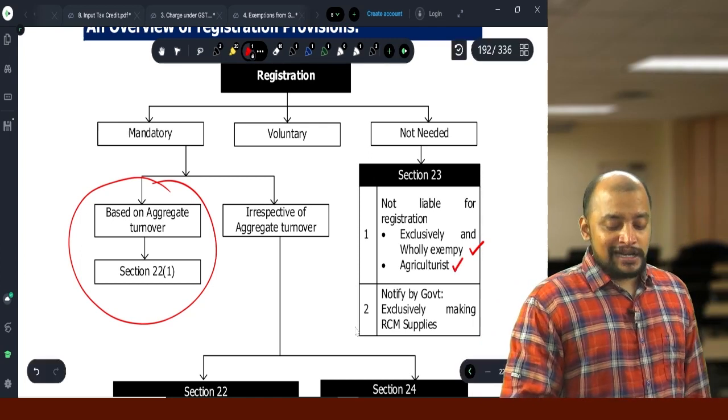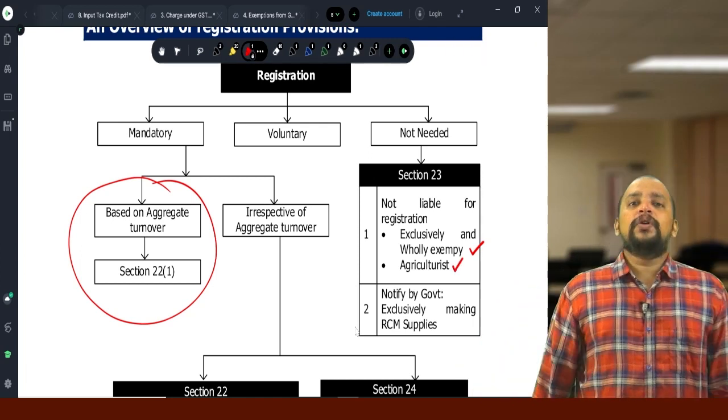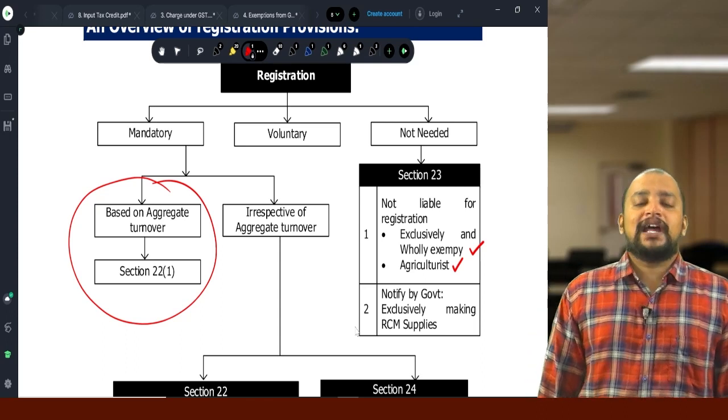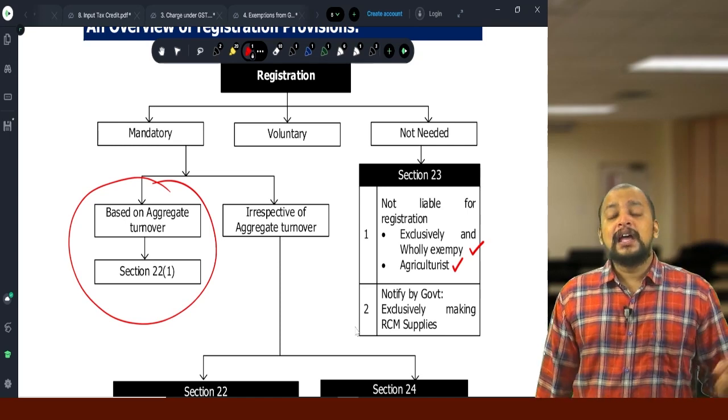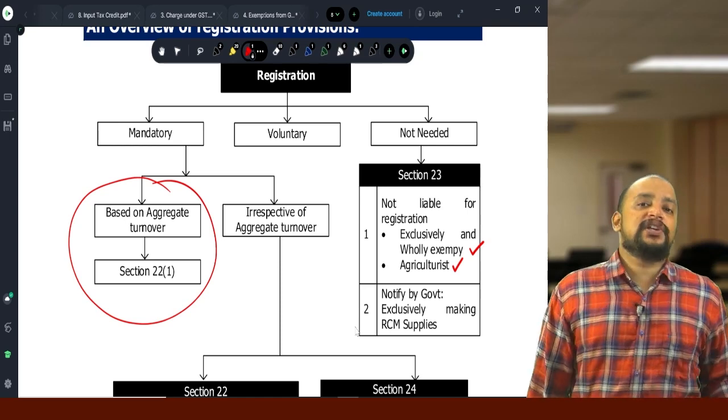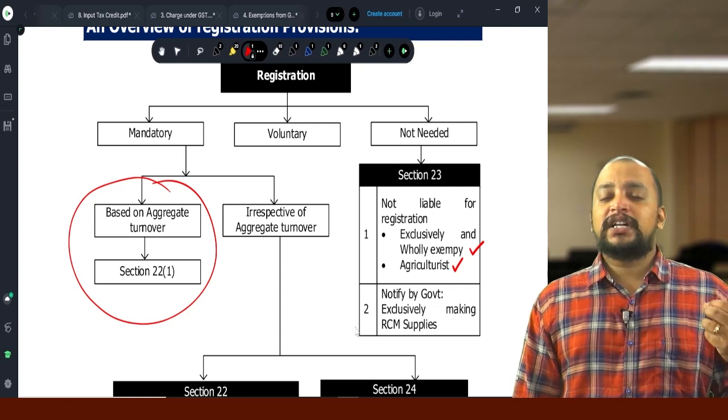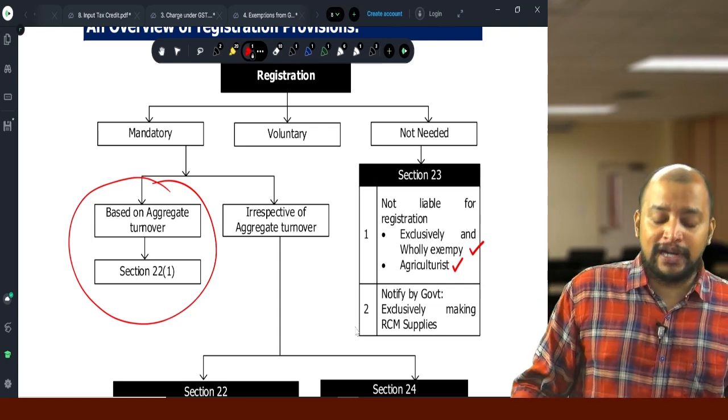Or if they are an agriculturist making only supplies from the cultivation of land, then also they are not required. They should be a cultivator, making supplies only out of cultivation of land, no other supplies. Whatever may be the turnover, they are not required to get registered.